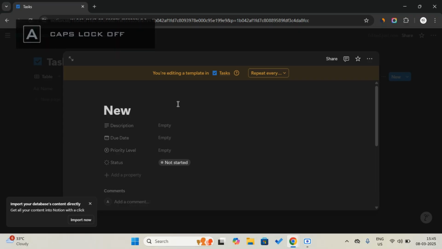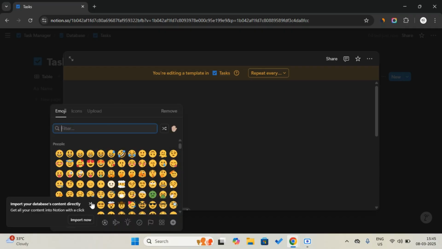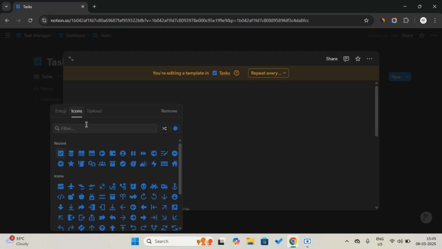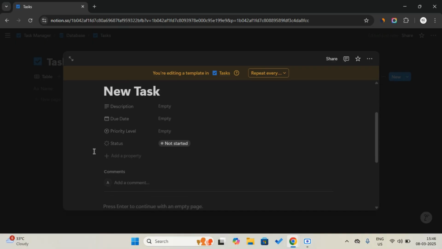New task. Here we change the color, and this is already correctly arranged by Notion, so we don't have to do anything particular. Just leave that there.